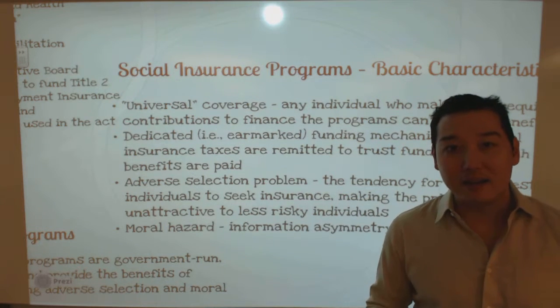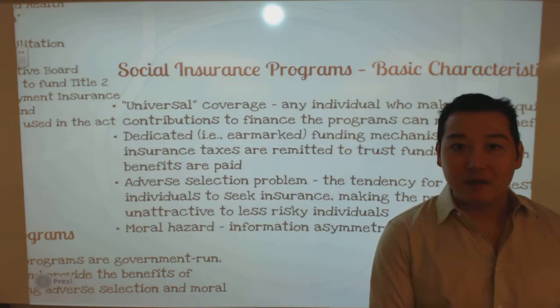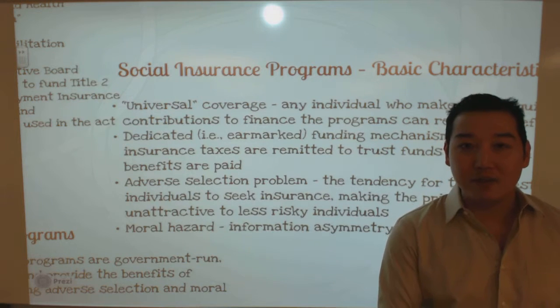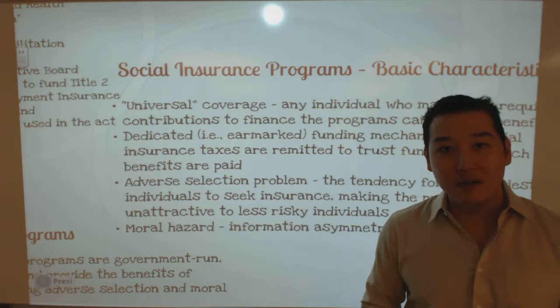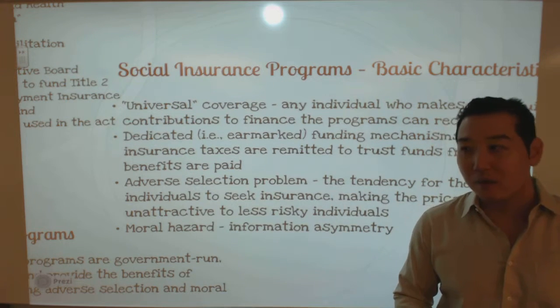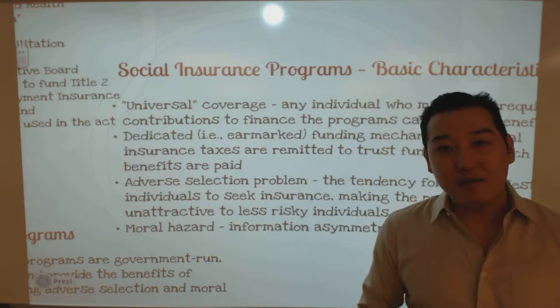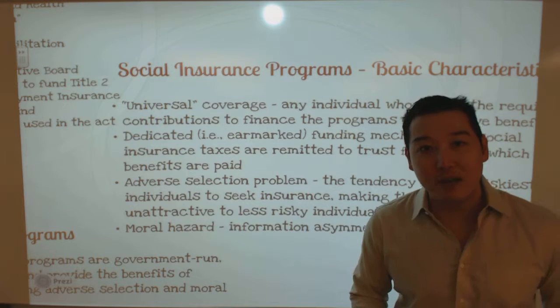Once we collect the FICA tax, that goes directly to payments for Social Security beneficiaries and also to the trust fund. So that's an example of a dedicated or earmarked tax. That characterizes social insurance programs generally. And then we have a couple of issues here. We have adverse selection, moral hazard.